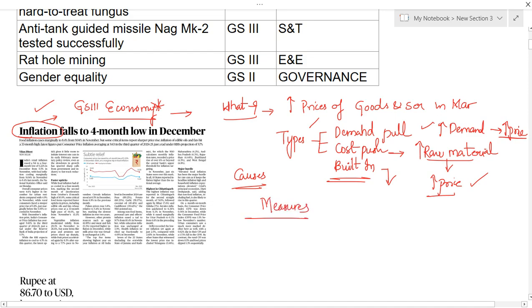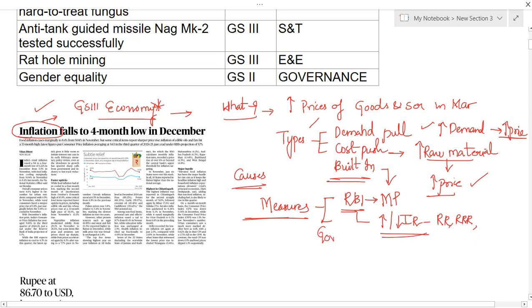Whenever you are seeing measures, we have 2 types of measures. One is measures taken by RBI, that is the Central Bank of India, which comes under monetary policy, that is MP. In this monetary policy, what RBI does is increasing or decreasing of interest rates like repo rate, reverse repo rate, CLR, CRR, SLR, like that, to control the money supply in the market.